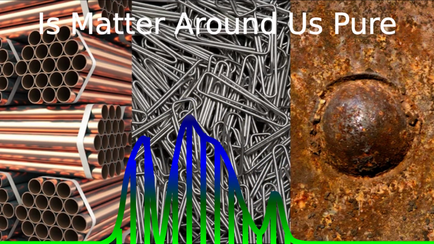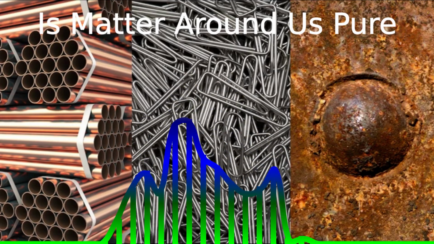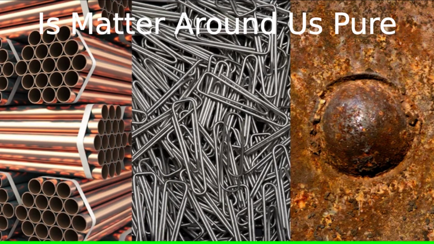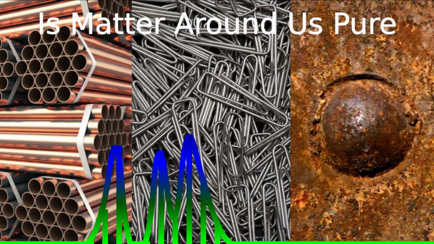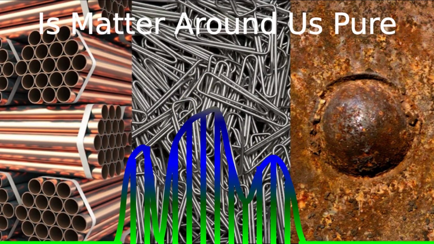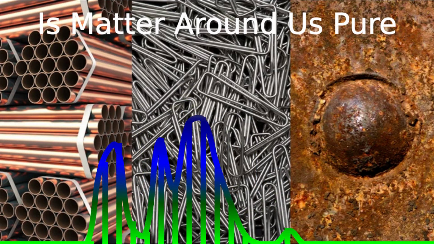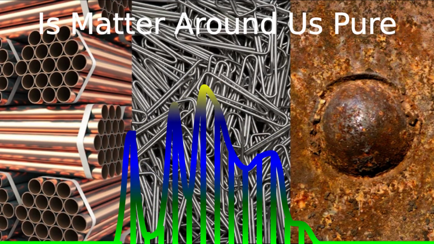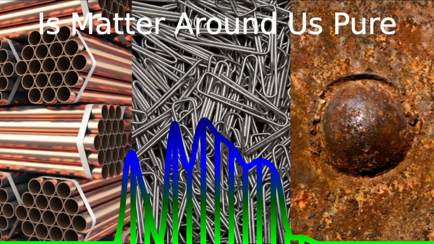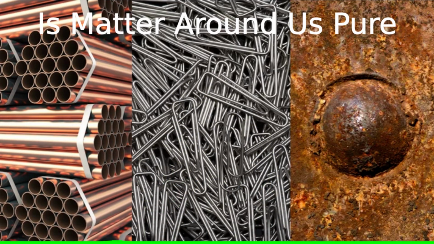Mixture. Substances made up of more than one element or compound in any proportion are known as a mixture. Solution. It is a homogeneous mixture of two or more substances. Now let's move towards homogeneous and heterogeneous mixtures. Homogeneous mixture. It is the mixture in which the particles of constituents are uniformly distributed throughout.